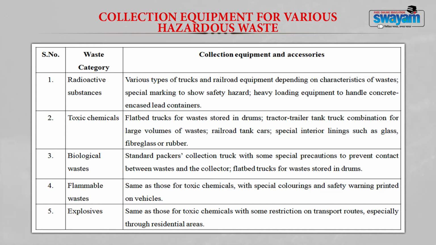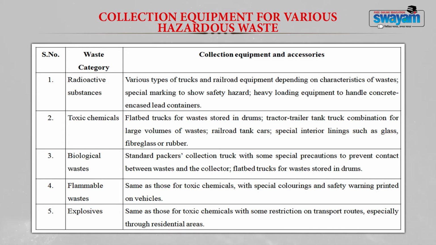For toxic chemicals you can use flatbed trucks which carry the stored drums. The tractor, trailer, truck are used for carrying a large volume of waste. Likewise, the railroad tank cars with special interior linings like glass, fiber and rubber can be used for carrying toxic chemicals. Now the third category, the biological waste: again you use a standard packer collection truck with certain special precautions to prevent contact between the waste and the collector. Also you can use flatbed trucks for certain types of waste which are generally sealed in drums.